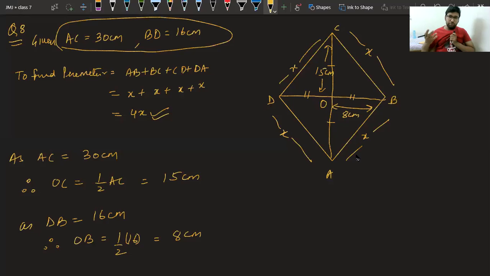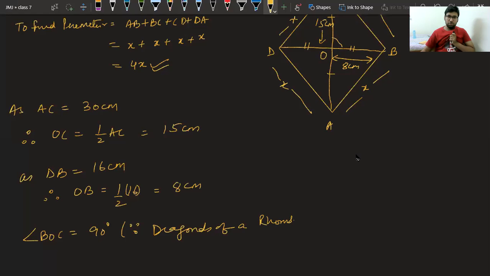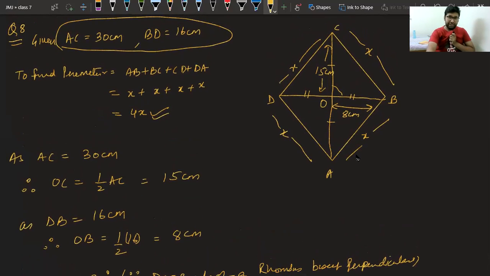Because by the property of rhombus, diagonals bisect perpendicularly. So we can say angle BOC is equal to 90° because diagonals of a rhombus bisect perpendicularly. Yes, very good. Very good, Mokshita. Very good, Vivan. Now we have got a right angle triangle.